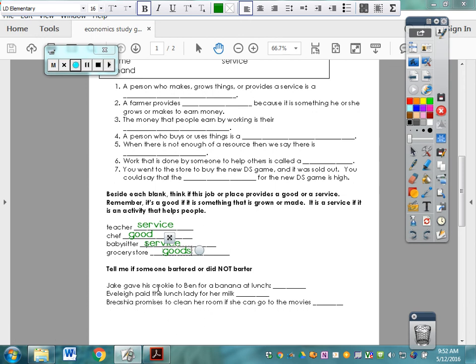So Jake gave his cookie to Ben for a banana at lunch. Since they didn't use money, they bartered. Trading would be getting money for something. So this is bartering, and we're going to put the word barter there because they just switched something.